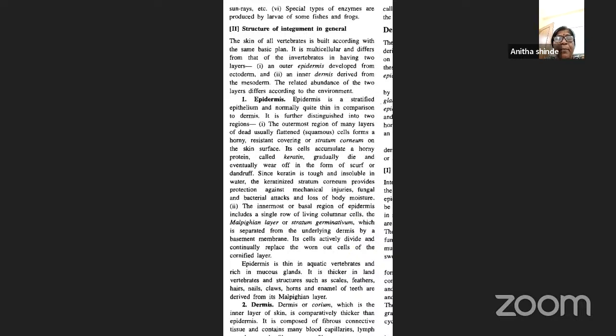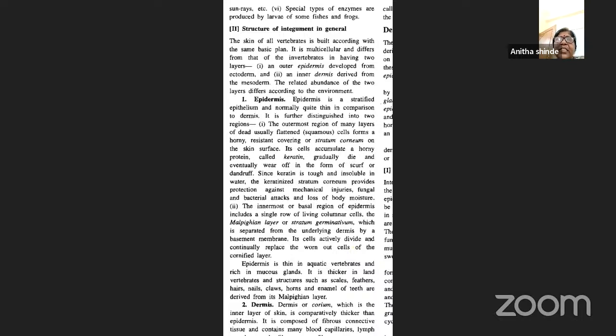Then the innermost or basal region of the epidermis consists of what? A single row of living columnar cells. Whereas the outermost region consists of what? Dead, flattened squamous cells, which is called the keratinized layer, the stratum corneum. The innermost or basal region of the epidermis consists of a single row of living columnar cells, which is called the Malpighian layer or the stratum germinativum. The stratum germinativum is separated from the underlying dermis by a basement membrane.